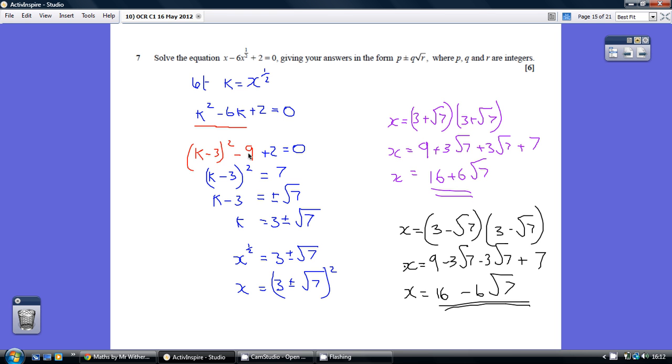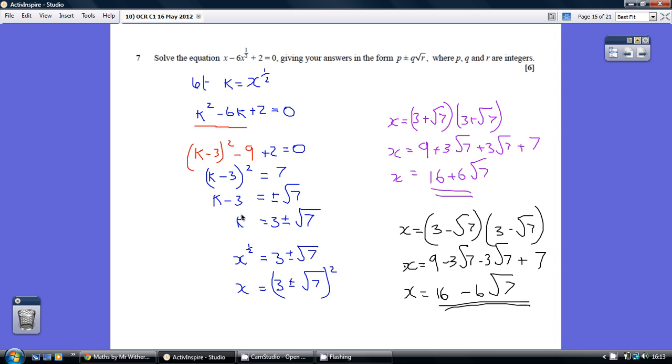So gathering up the minus 9 and the plus 2 giving us minus 7, and then adding 7 to both sides gives us this. We then square root, we get k minus 3 being plus or minus root 7. Adding 3, k equals 3 plus or minus root 7.